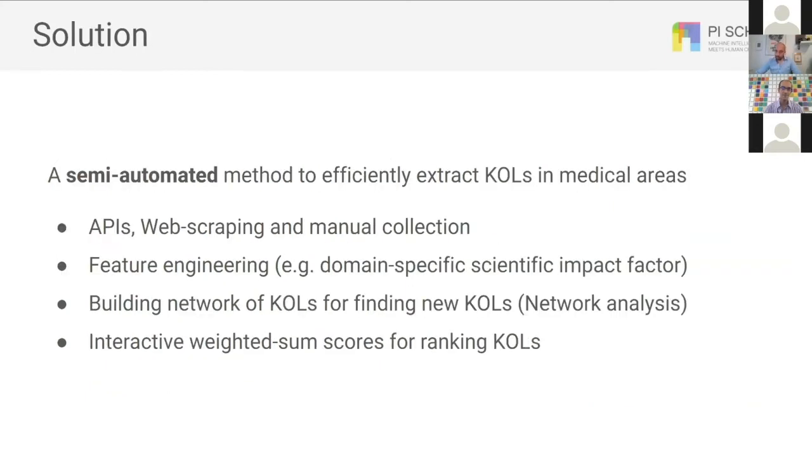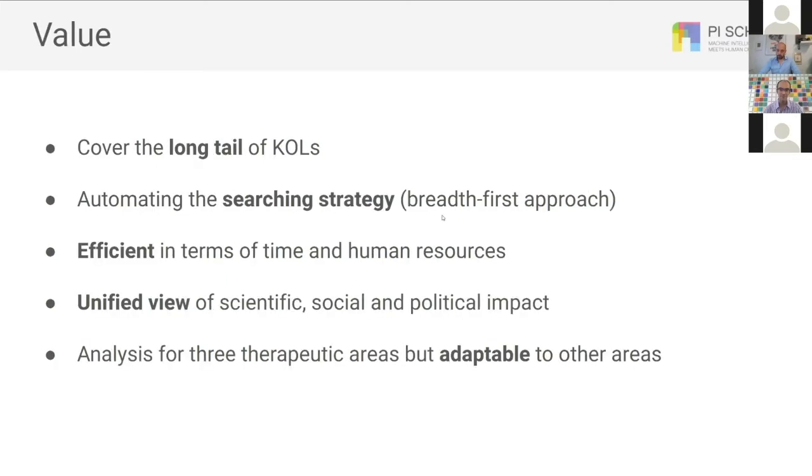The solution that we propose is a semi-automated method to efficiently extract KOLs in medical areas. We are using API and web scraping tools and also some manual collection. Our most important work is to feature engineer, for instance, a domain-specific scientific impact factor. We're also building a network of KOLs for finding new KOLs, or also to figure out the number of connections a person has. To rank the KOLs, we are using a weighted sum from several aspects. The value that we bring is that we can cover a long tail of KOLs.